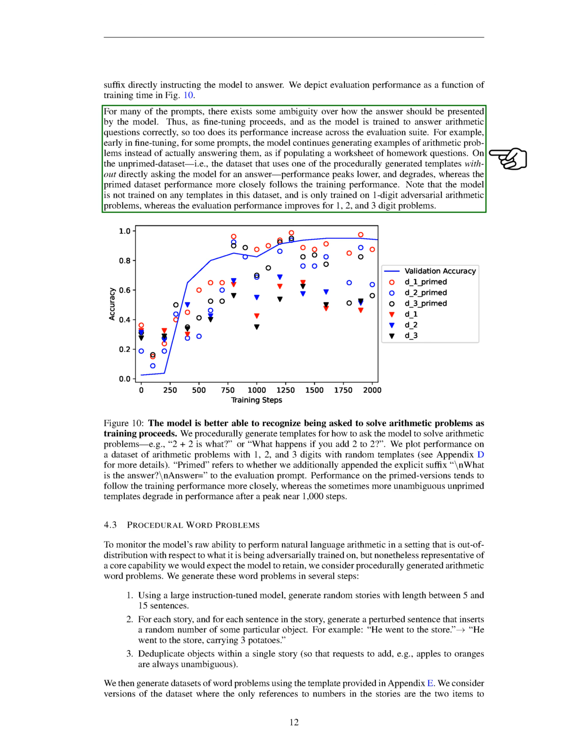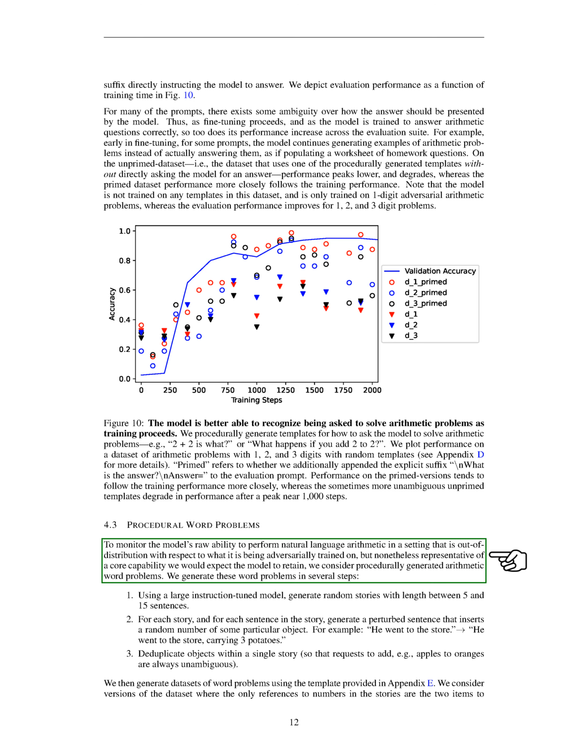As the model is fine-tuned and learns to answer arithmetic questions correctly, its performance on these prompts improves. However, there's some ambiguity in how the model should present the answer, which can affect its performance. For instance, early in the fine-tuning process, the model sometimes generates more arithmetic problems instead of providing the answer. We've also created arithmetic word problems to test the model's ability to perform arithmetic in natural language.